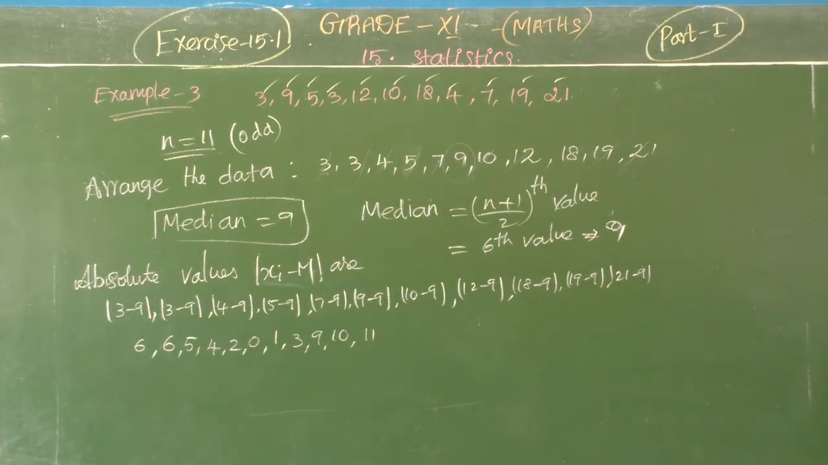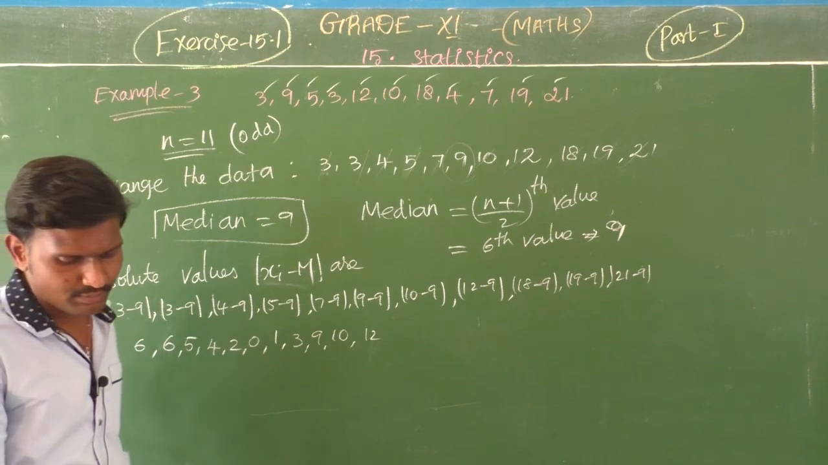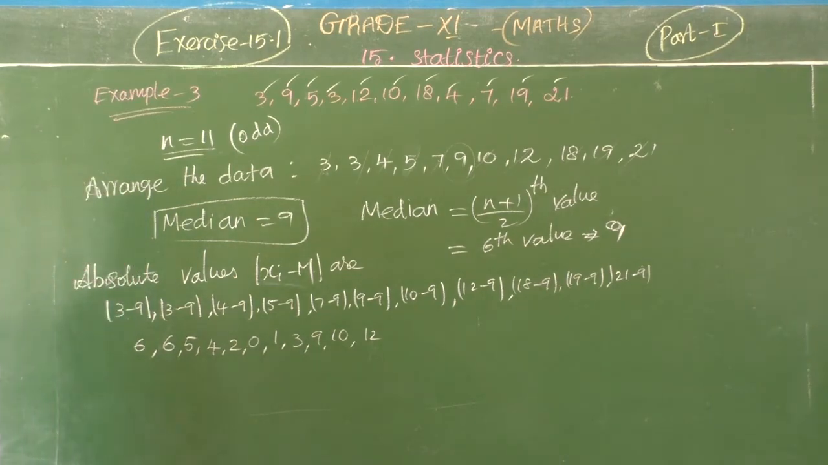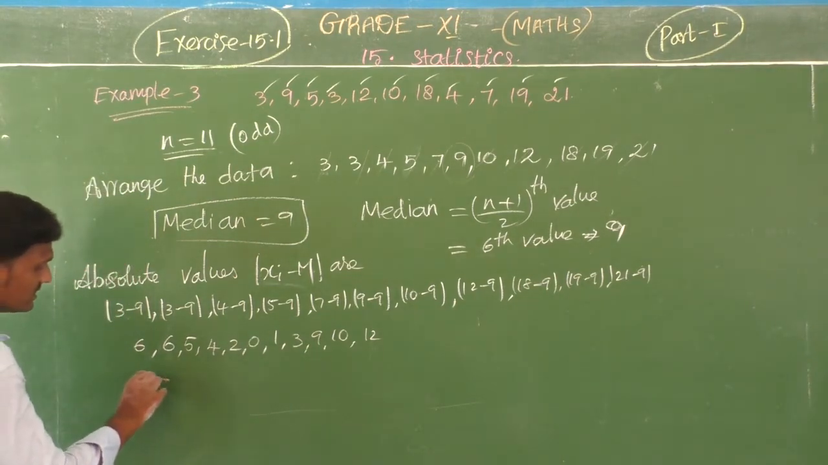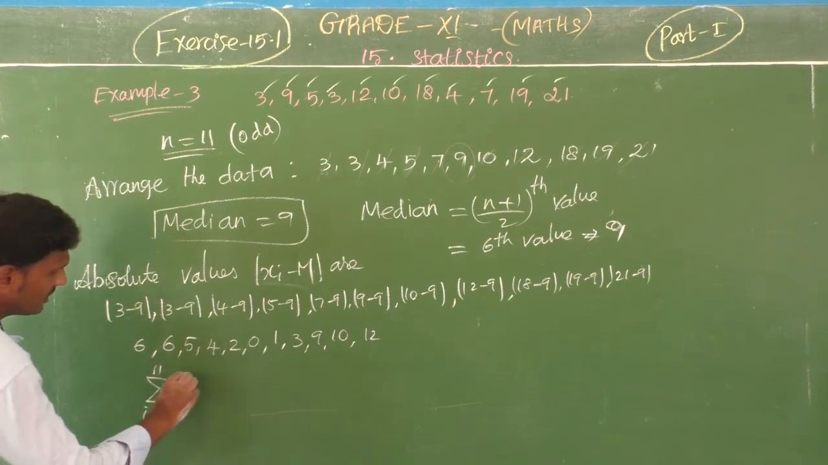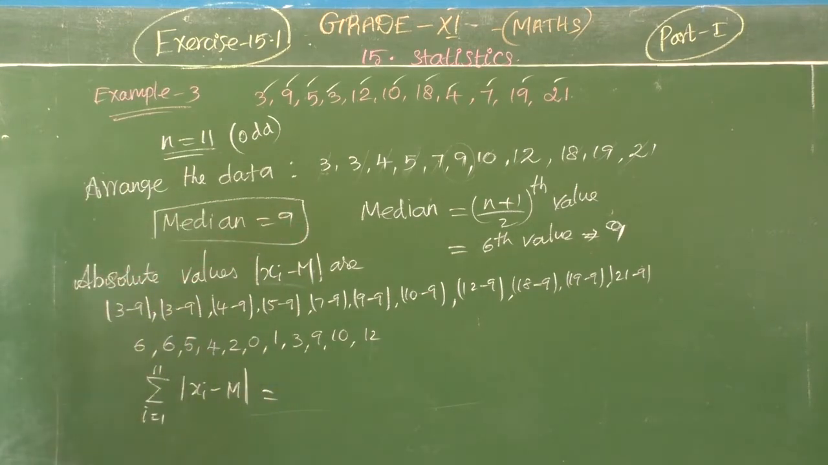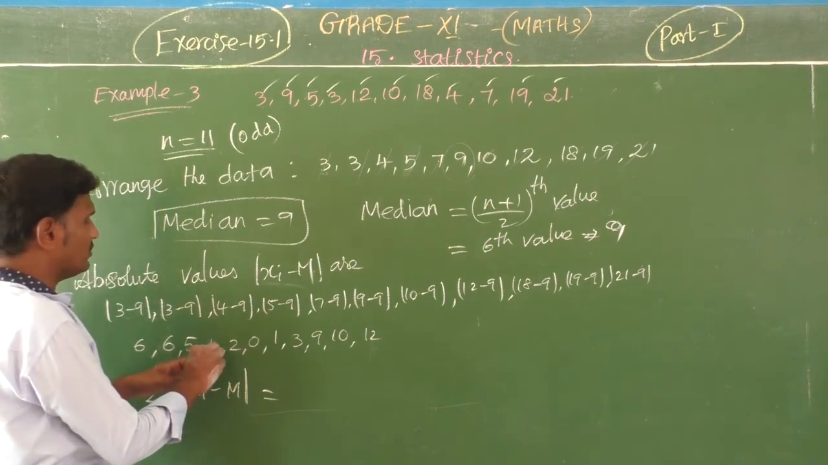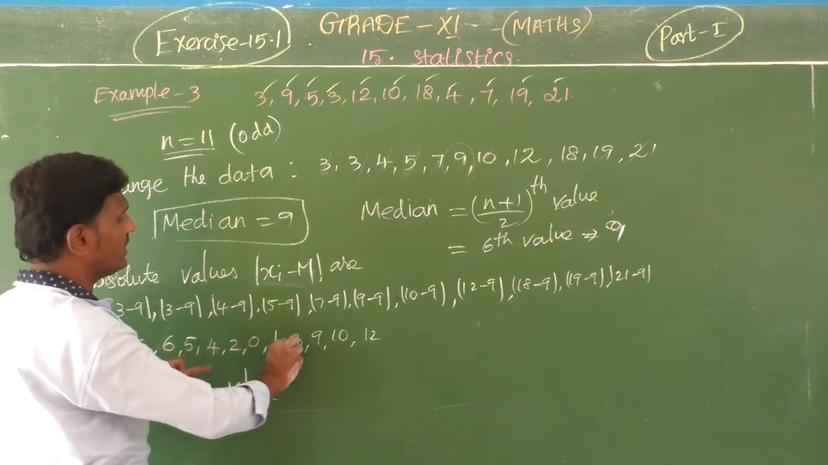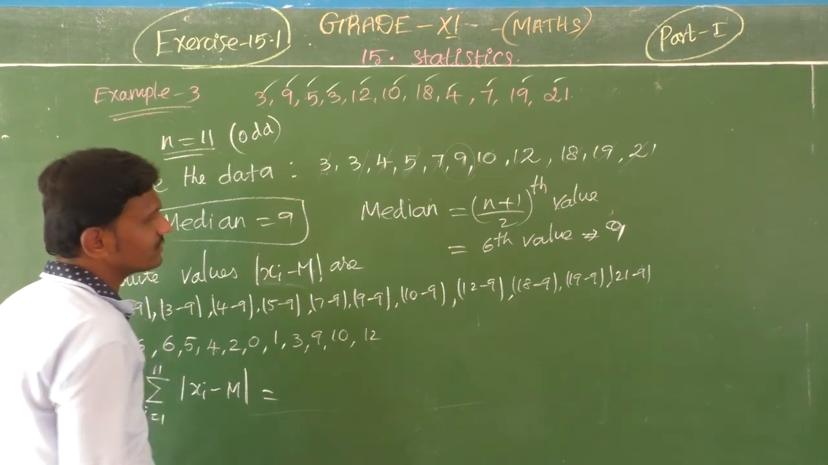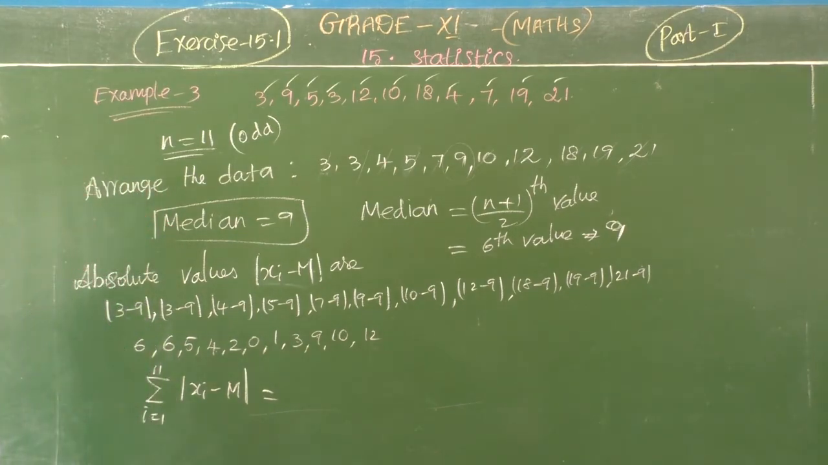Now the second step is finished. Then the next step, what are we going to do? Take the sum, summation i equal to 1 to 11 of |xi minus M|. We want to add the numbers. So 6 plus 6, 12, 17, 21, 23, 24, 27, 36, 46, 48, 58. 58.